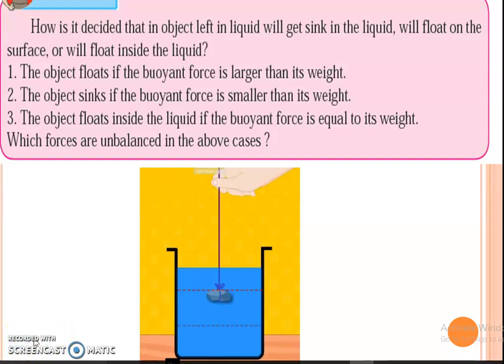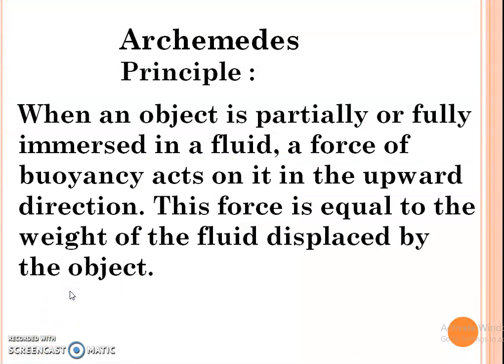How much is the magnitude of the buoyant force? Is it the same for all the liquids? Is the buoyant force of equal magnitude for all objects? The answers to these questions are embedded in Archimedes' principle. The principle states that when an object is partially or fully immersed in a liquid, a force of buoyancy acts on it in the upward direction. This force is equal to the weight of the fluid displaced by the object.